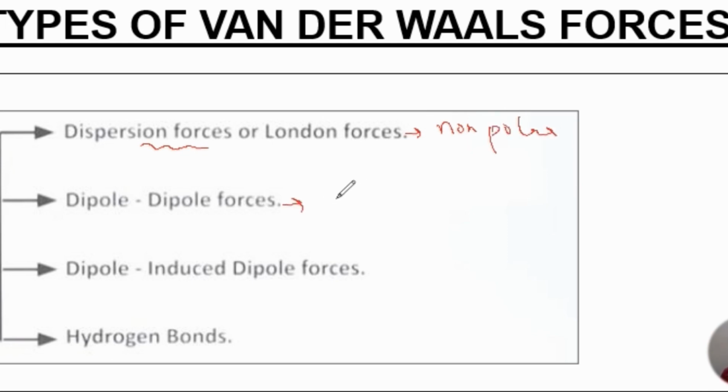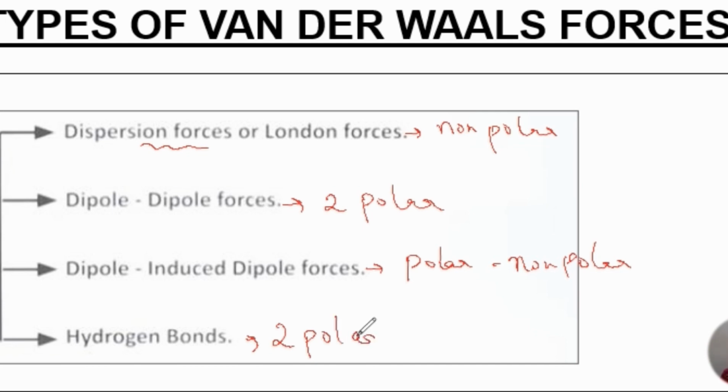Dipole-dipole interaction is between two polar molecules which already have their charge separation, and dipole-induced dipole is between one polar and one non-polar molecule. And then hydrogen bonding is again a special kind of dipole-dipole force only, so we can say that this is again between two polar molecules. So let's start, we'll study them one by one.